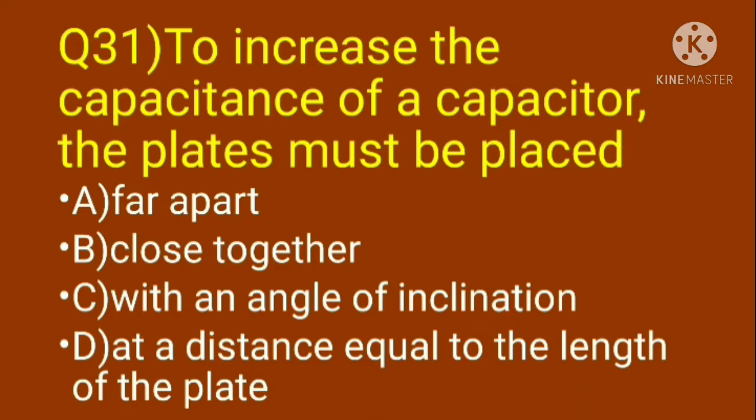Question 31. To increase the capacitance of a capacitor, the plates must be placed option A, far apart; B, close together; C, with an angle of inclination; D, at a distance equal to the length of the plate. We know the formula for the capacitance C equals A epsilon naught epsilon R divided by d. Based on the formula, if the distance between the plates is small, the capacitance value will increase. Hence, option B, close together, is the correct option.